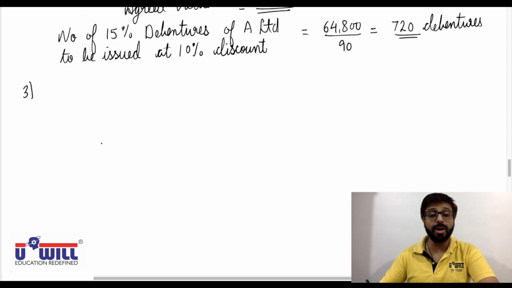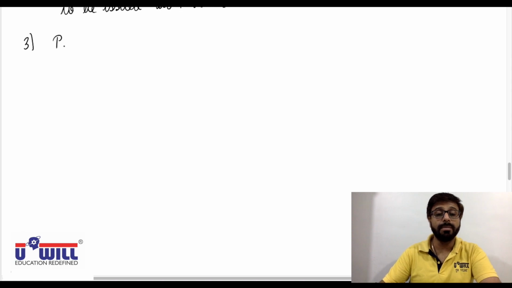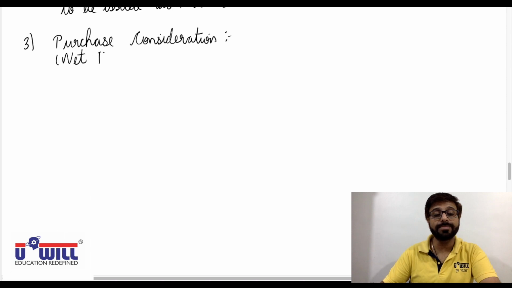Third working will be for purchase consideration by net payment method. Again, needless to say, pause the video and try it on your own. Then play the video and verify whether you got it correct or not. Okay, purchase consideration by net payment method. First we write modes of payment.